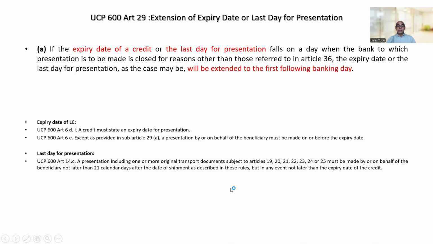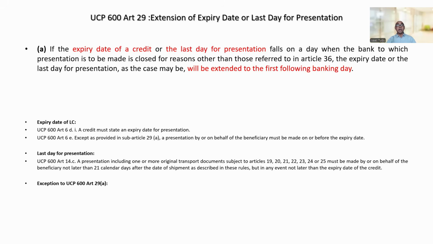Why? Because a delivery order or forwarder certificate of receipt does not fall under UCP Articles 19 to 25. So in that case, the beneficiary may present the documents at any time, but within the expiry date of the LC, right? So now coming to the exception, when this Article 29A will not be applicable.